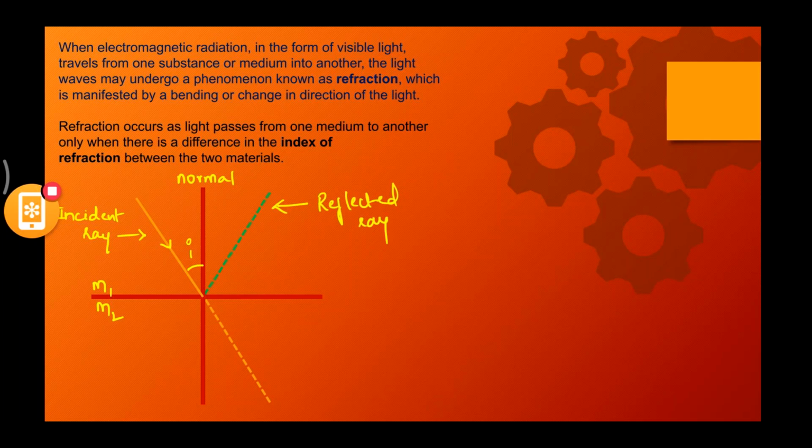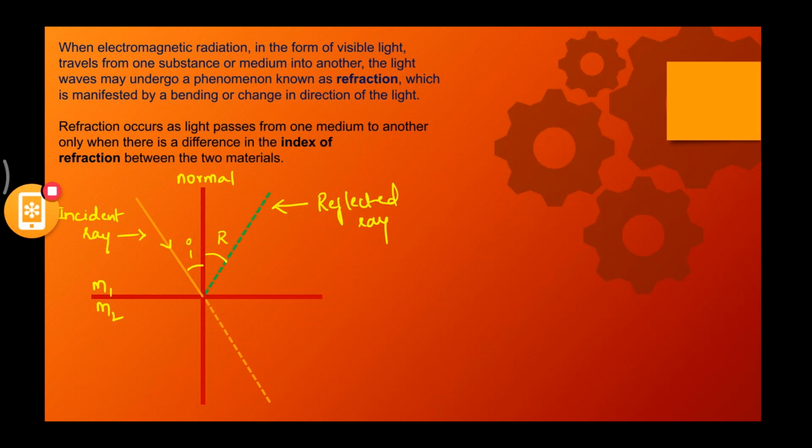We have just seen the example of A and B playing catches, right? A was transferring the ball to B, B was transferring the ball to A. They were practicing catches. Now this is nothing but reflection. The ray that is reflected is called a reflected ray. Now the angle that is made by the reflected ray with the normal is called the angle of reflection.